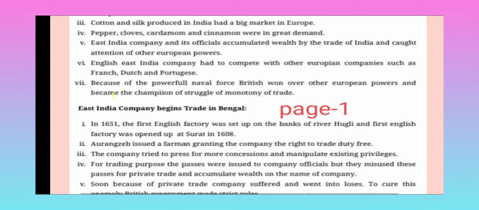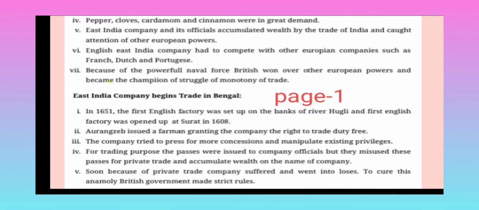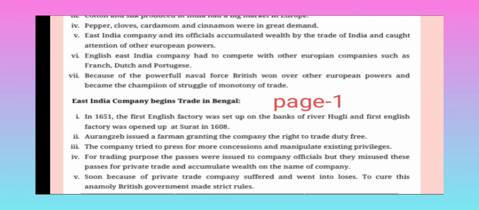East India Company and its officials accumulated wealth by the trade of India and caught the attention of other European powers. English East India Company had to compete with other European companies such as the French, Dutch, and Portuguese.